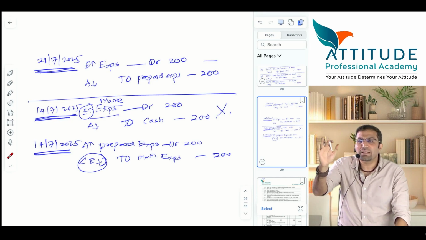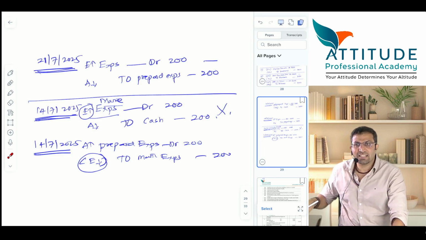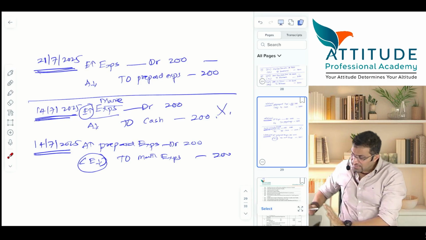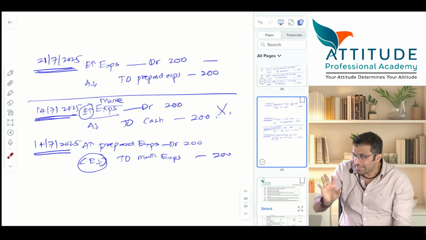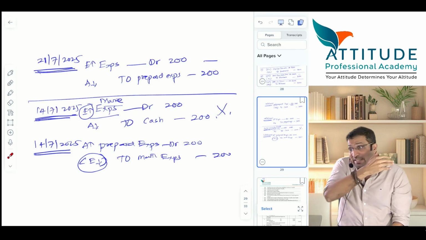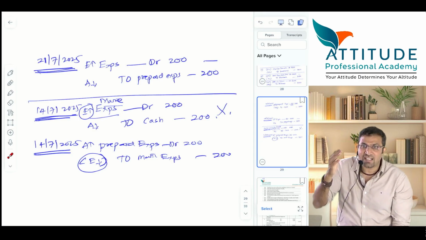This will not work in CA. In CA, rectification entries are bread and butter. Is that clear? Hello? Got it? Is it making sense? So slowly you are learning rectification entries also. I'm not saying I'm not going to teach you all rectification. Rectification in detail I'll teach you all. Is that clear? That is a part of the basic class only.